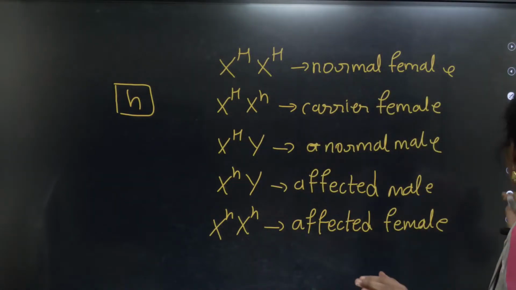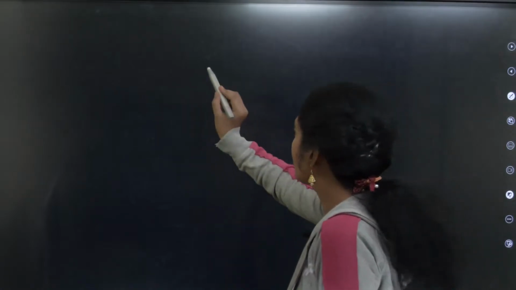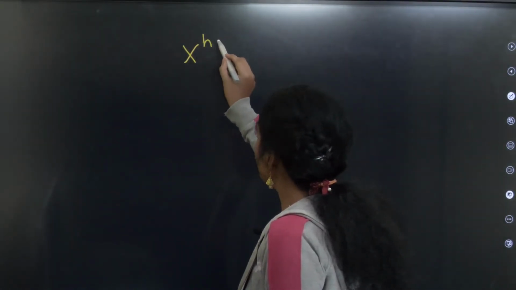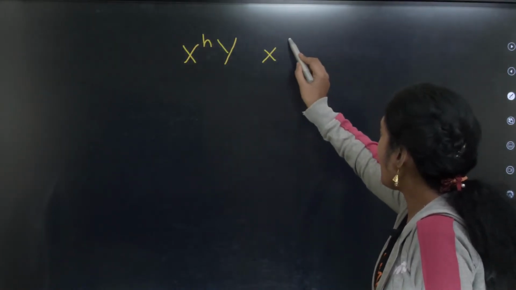Okay, great. Now I am going to teach something important, which I also taught yesterday in color blindness. Imagine the father is affected. Okay, an affected father is married to a normal female.